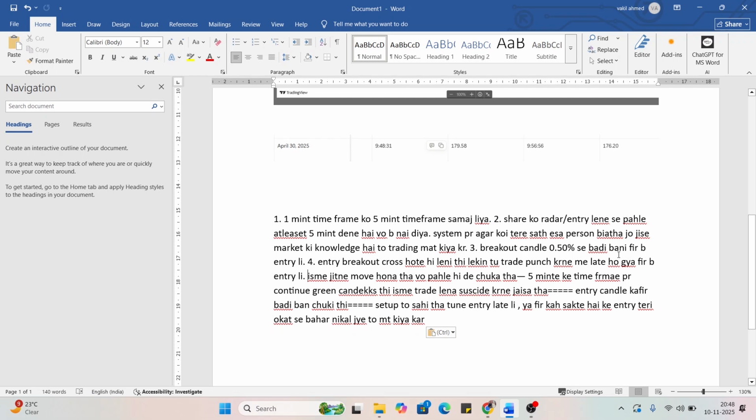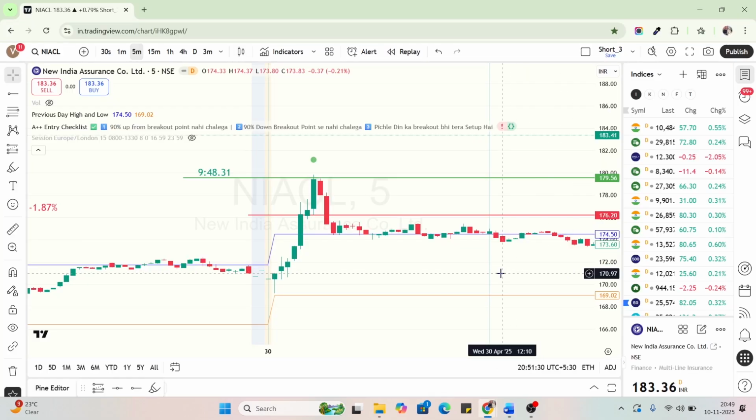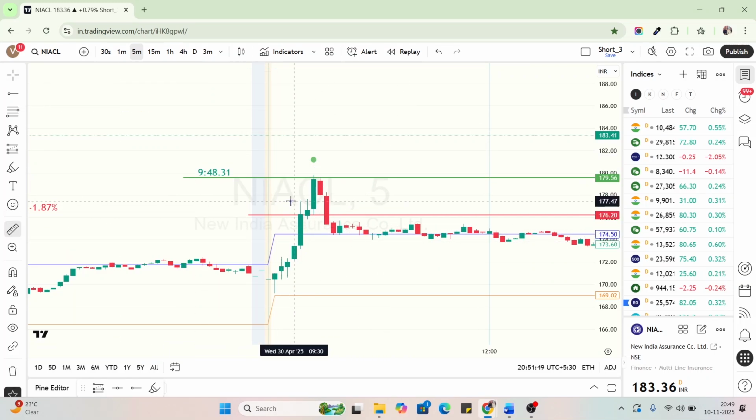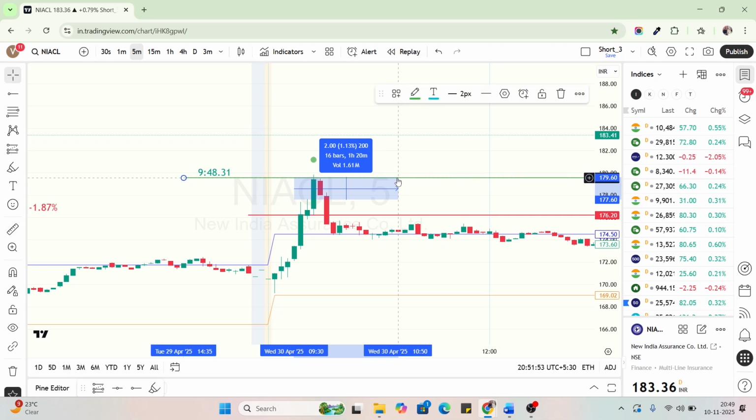Breakout candle 0.5%. Okay, another mistake I have made is that at that time my rule was, if my entry price is more than 0.50%, I will not enter the trade. Like you can see from here, my entry price was almost 1.13%.